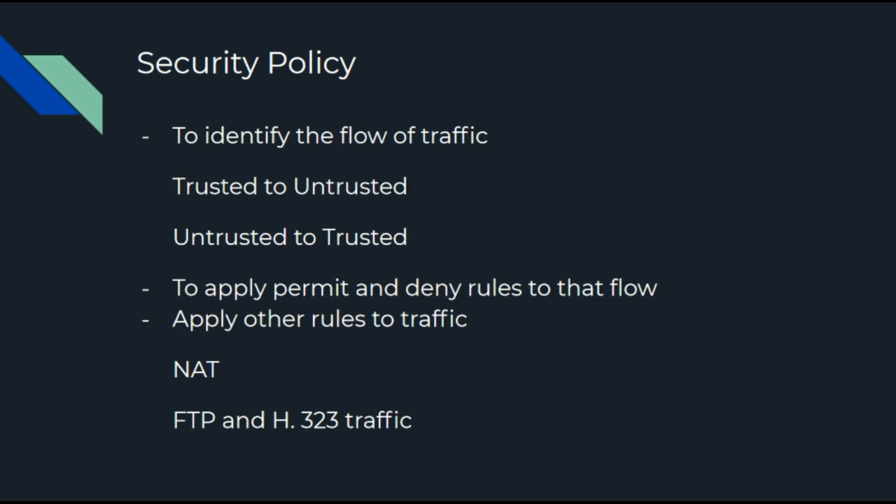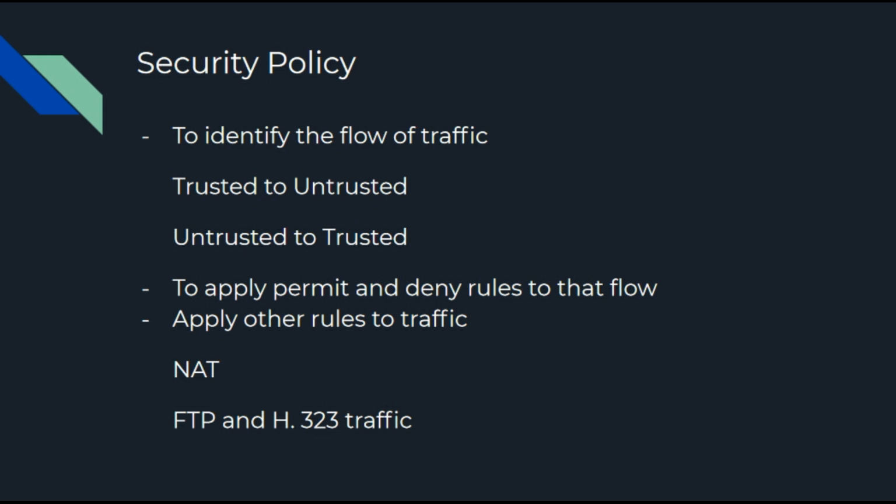About the security policy: security zones allow us to develop a security policy. For example, first we have to create a zone and then we can apply a security policy on that zone. It allows us to create rules to determine how traffic should flow from one zone to another zone.